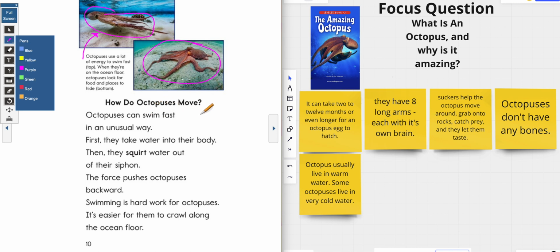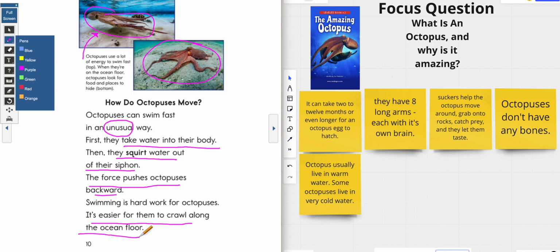Octopuses can swim fast in an unusual way. Unusual, that means strange. So they can swim fast in a strange way. First, they take water into their body. So they suck that water in. Then they squirt water out of their siphon. So I would imagine go, and the force pushes the octopuses backward. Wow. Swimming is hard work for octopuses. It's easier for them to crawl along the ocean floor.